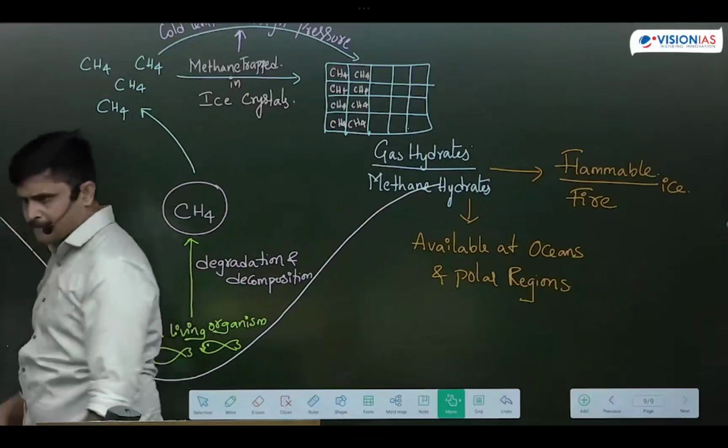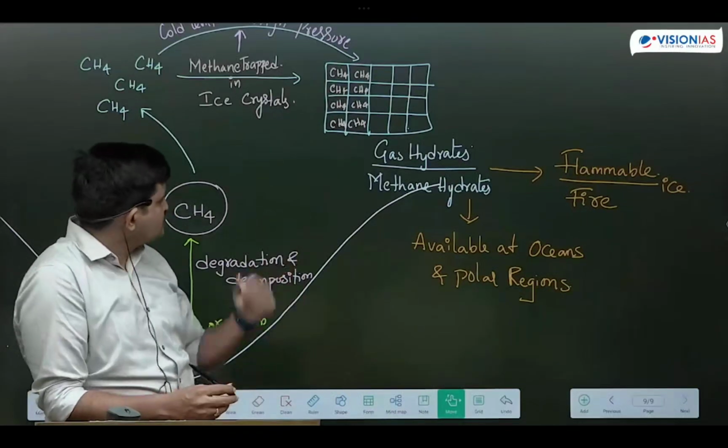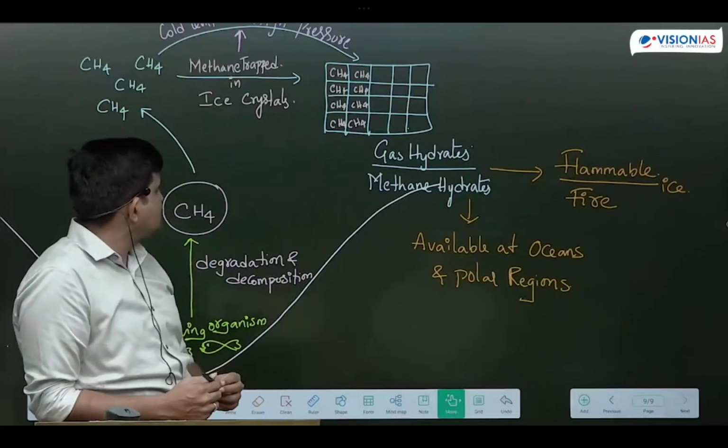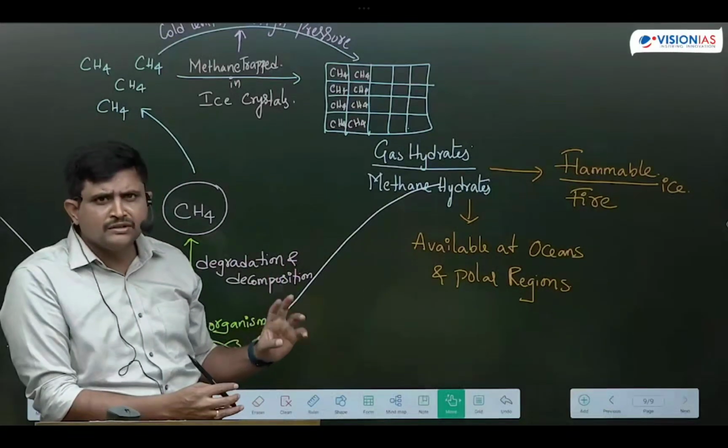Okay, students, completed writing this. So like that, the methane will be produced, methane will be trapped as an evolutionary process, which results in formation of gas hydrates. What is the condition for formation of gas hydrates? Means cold condition as well as high pressures. It will be formed at the greater depths of the oceans only. Okay, now, and that too, where it is available in oceans as well as polar regions.